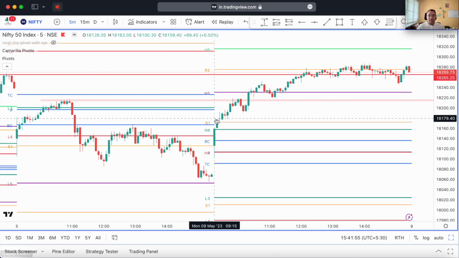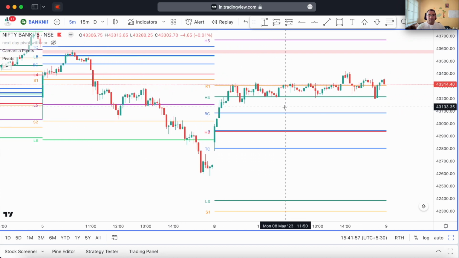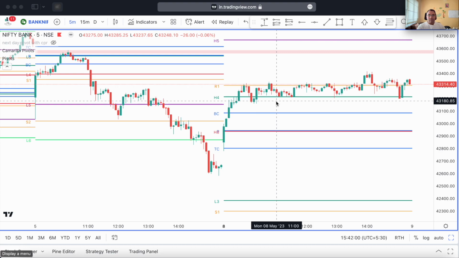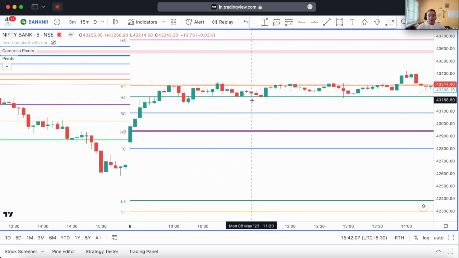So today was a complete short covering, and in Bank Nifty it wasn't as powerful as it was in Nifty, but you can see that in the first 1 hour itself Bank Nifty had shot up right up to the R1 pivot, and once it reached the R1 pivot, I was waiting for a reversal sign, and you can see that it basically printed this was a shooting star pattern here, but after the shooting star pattern I require another red candle to close below this particular red candle to give me a confirmation to go short, which did not happen. So I did not really go and trade at that point.